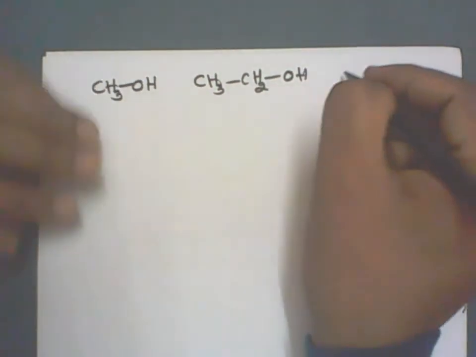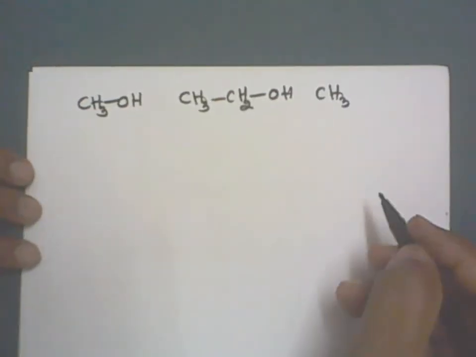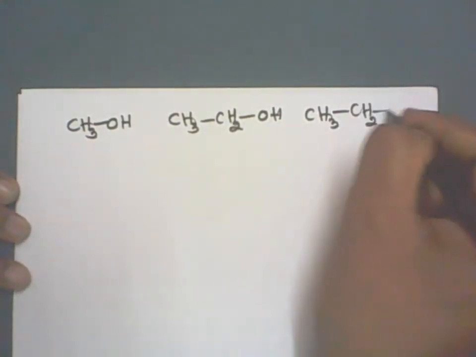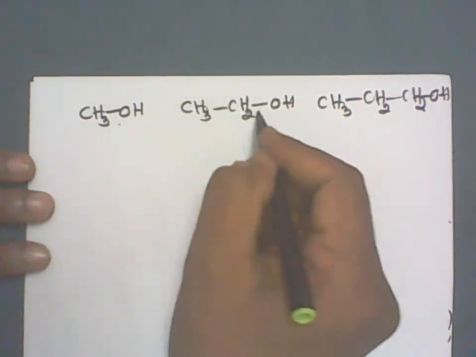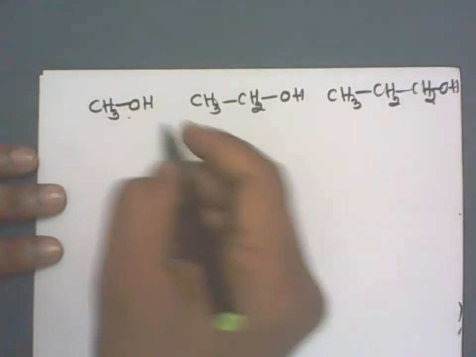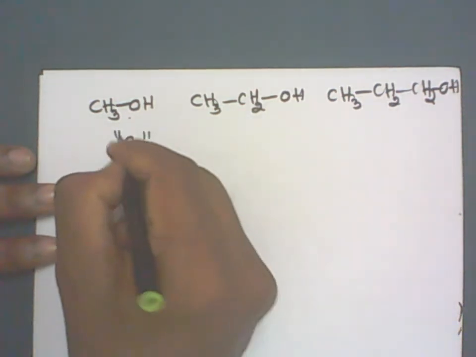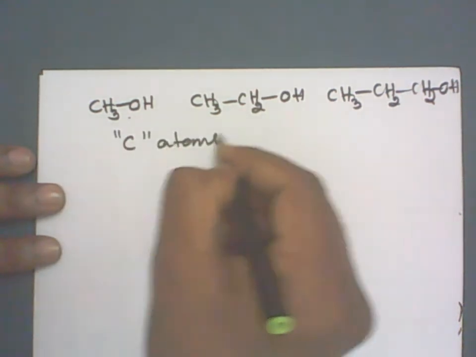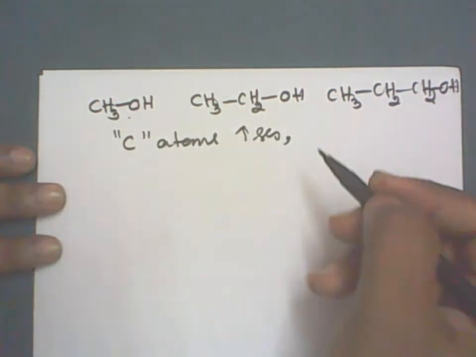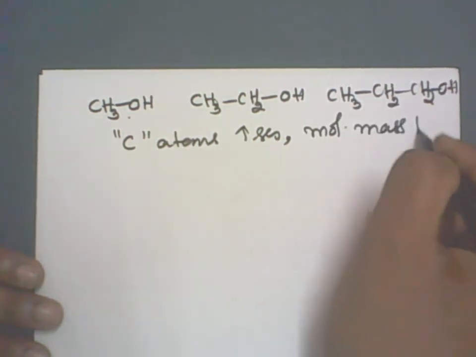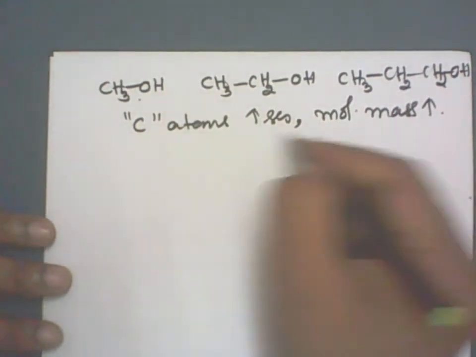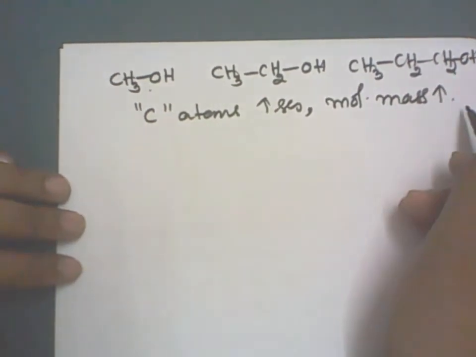Propyl alcohol is CH3CH2CH2OH. The number of carbon atoms increases. As the number of carbon atoms increases, molecular mass also increases. When the molecular mass increases, what will happen?